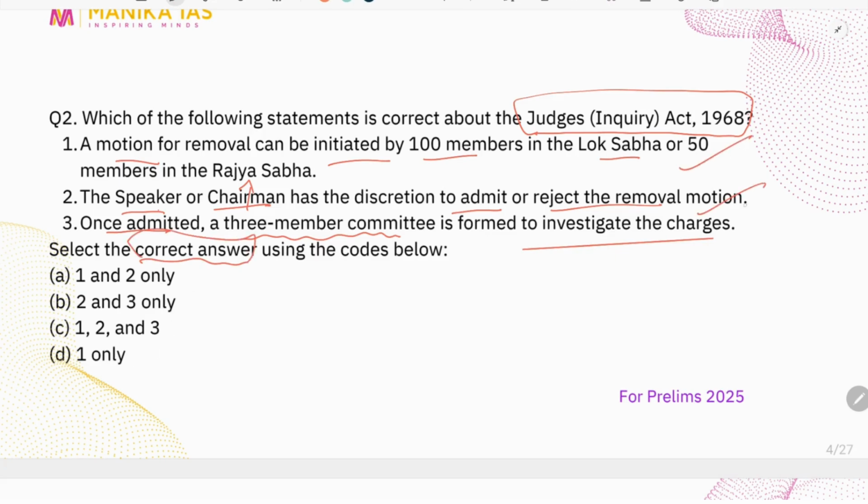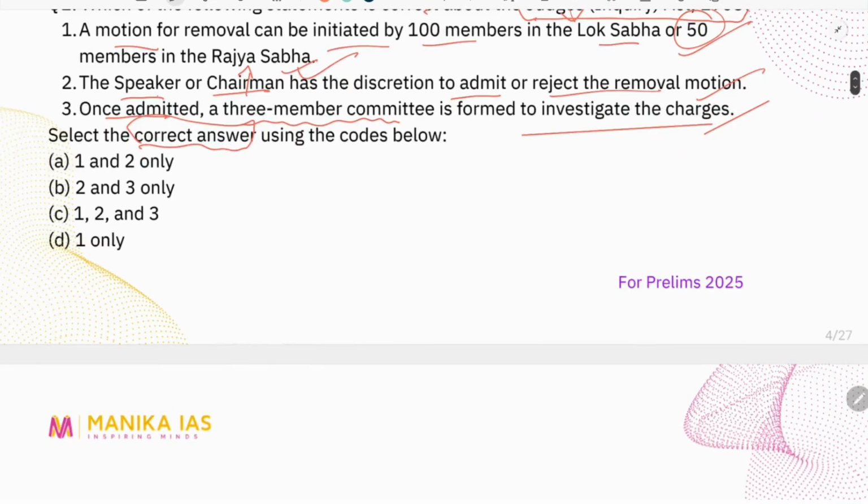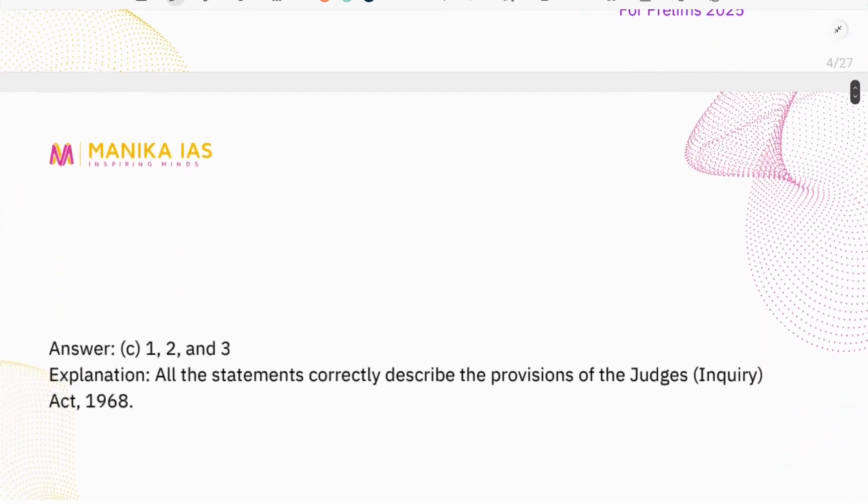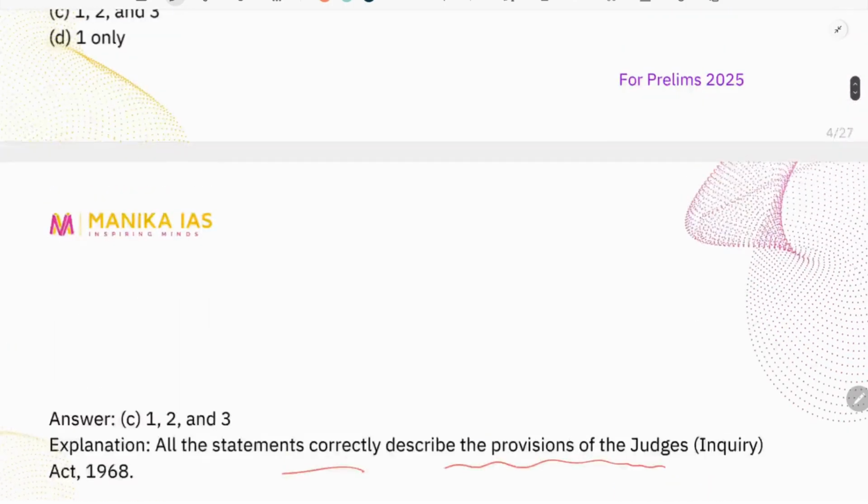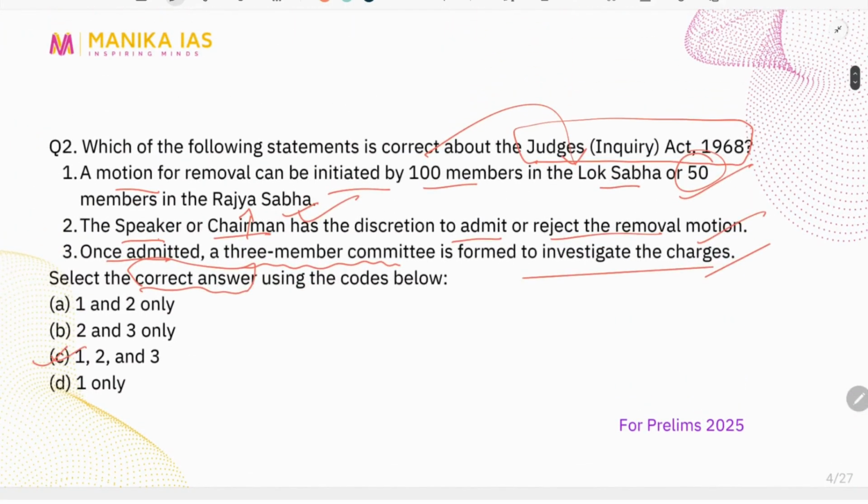Here, all the 3 statements are correct, right? And the basic logic that you can use is that the number of members, the number of legislators in Lok Sabha is more as compared to Rajya Sabha. So the number is more for Lok Sabha and relatively less for Rajya Sabha. It is not proportionate, but by and large it serves the purpose. So in this question, all the 3 statements are correct and describe the provisions as per the Judges Inquiry Act. Okay, so C is the correct answer.